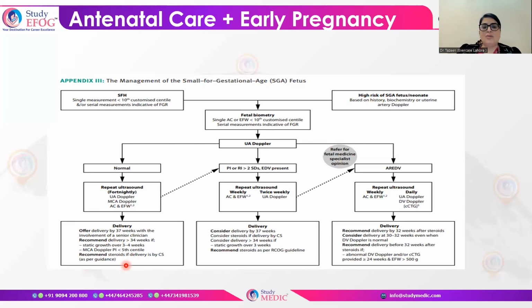Okay, if the middle cerebral artery pulsatility index is less than the 5th centile, or if there is static growth for 3 to 4 weeks, you can deliver her after 34 weeks. Steroids if delivery is by cesarean section.